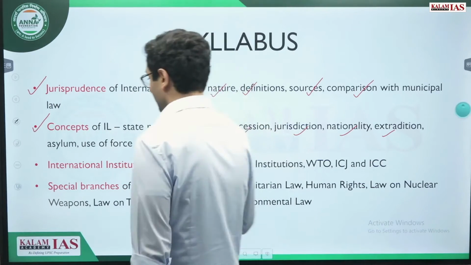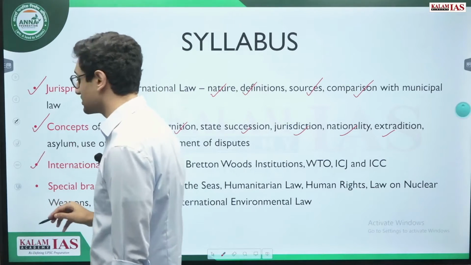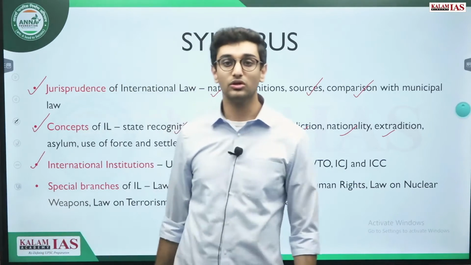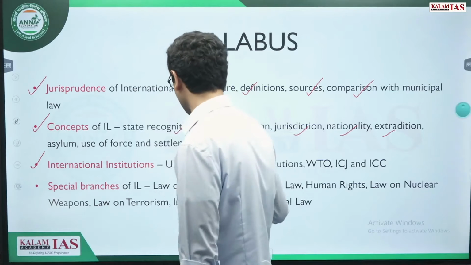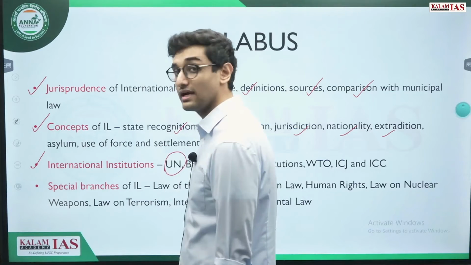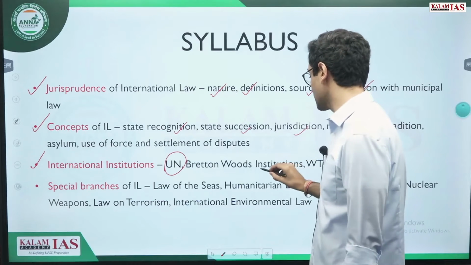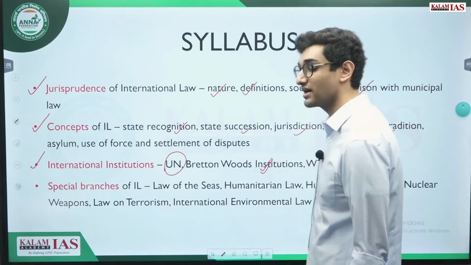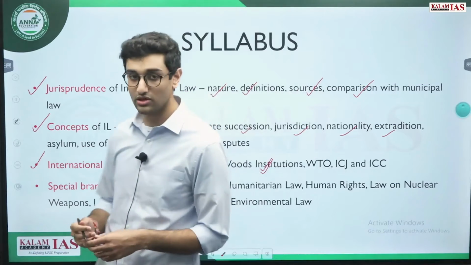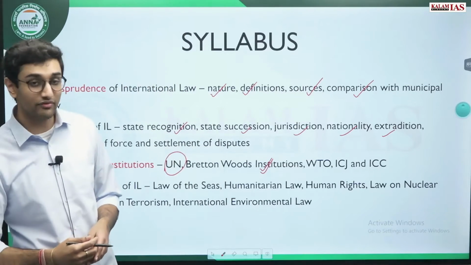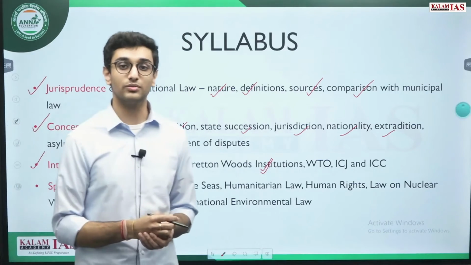The third theme is regarding international institutions. The UPSC syllabus mentions one international institution directly, that is the UN. Apart from that, indirectly, we also need to study the Bretton Woods institutions. As I'm sure everybody knows, these are the World Bank and the IMF. Questions on them have also been asked.